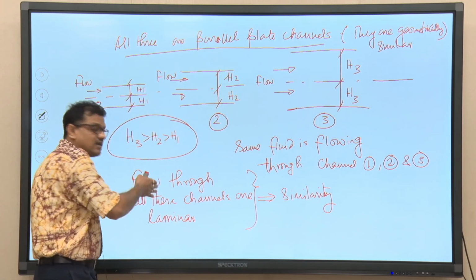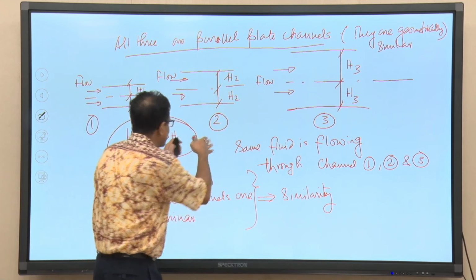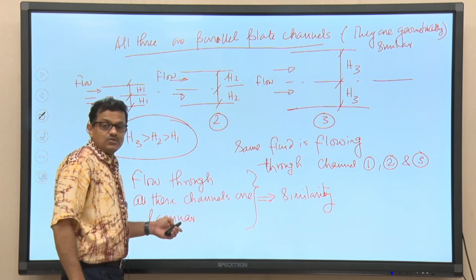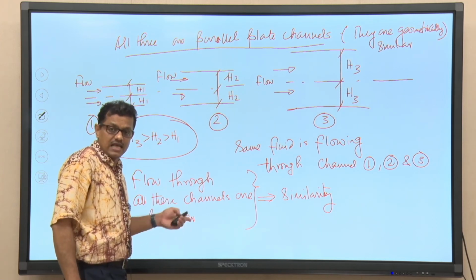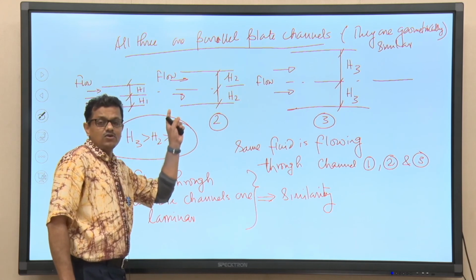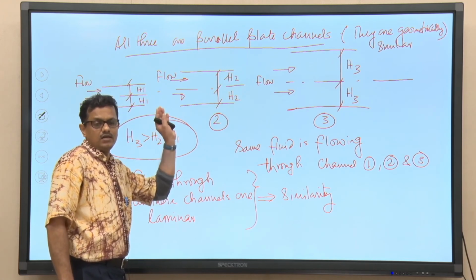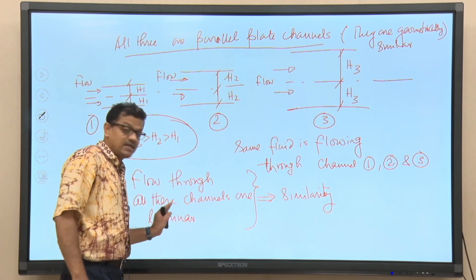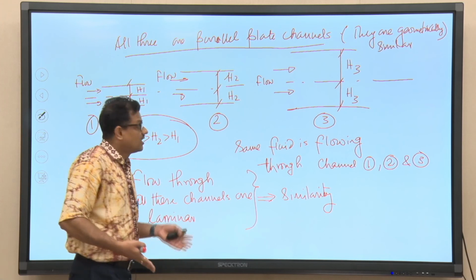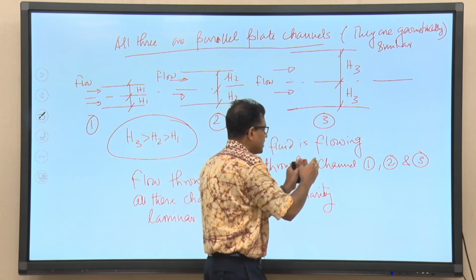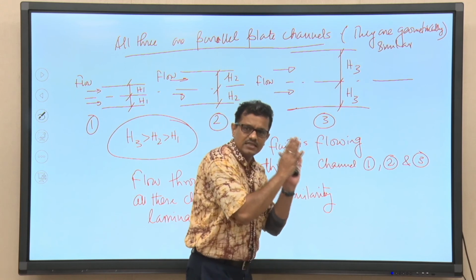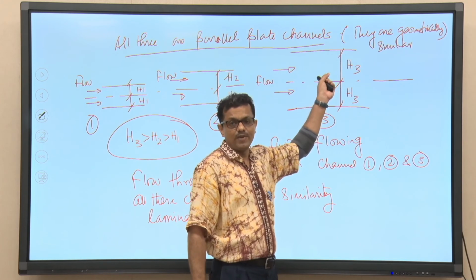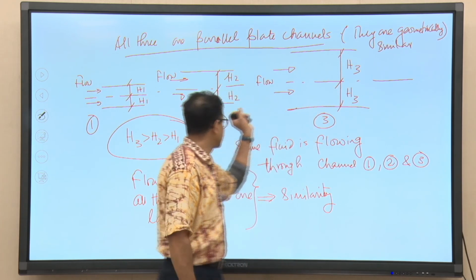We can say that the flow through all these channels is also similar, that is laminar flow. So, the flow phenomenon is also similar in all three channels as they are laminar. But when can we say that? You know the same fluid is flowing, so density and viscosity are the same, but the hydraulic diameter, or height between two parallel plates, differs from channel 1 to channel 3.